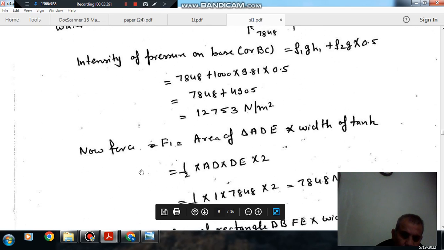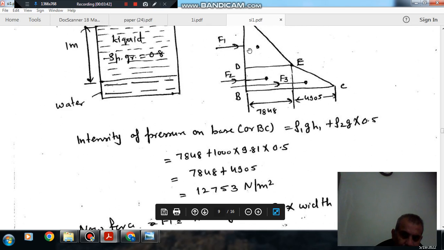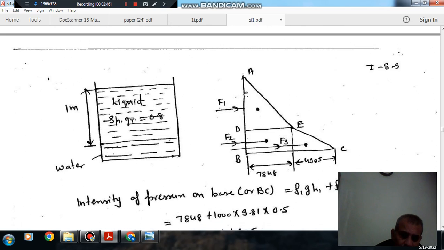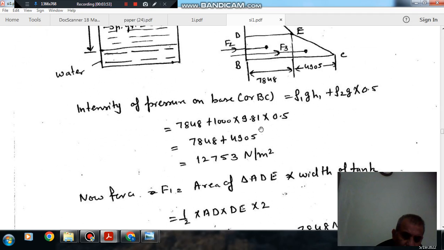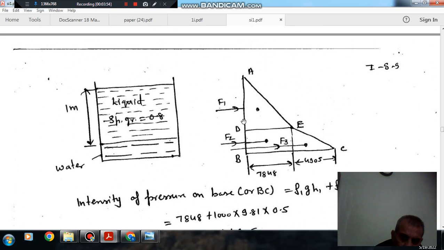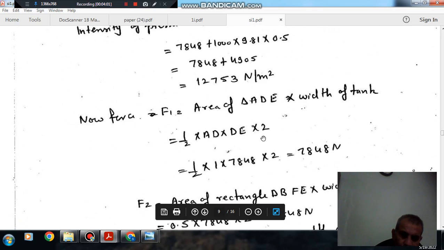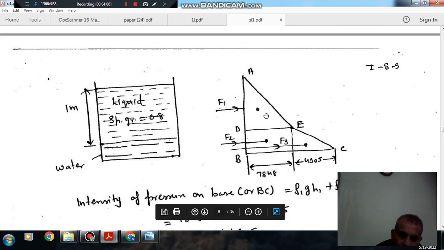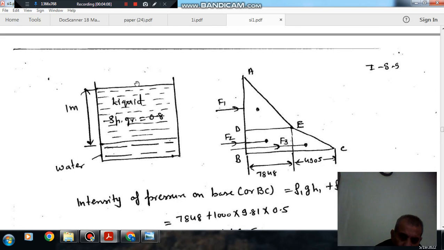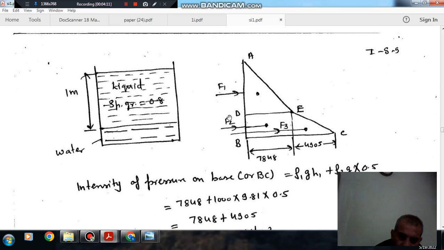Now the force F1. We have drawn the pressure diagram. The force on different portions can be determined by calculating the area and multiplying by width. The area of this triangular portion is 7848 into 1 by 2, so the force due to this liquid, F1, is 7848.